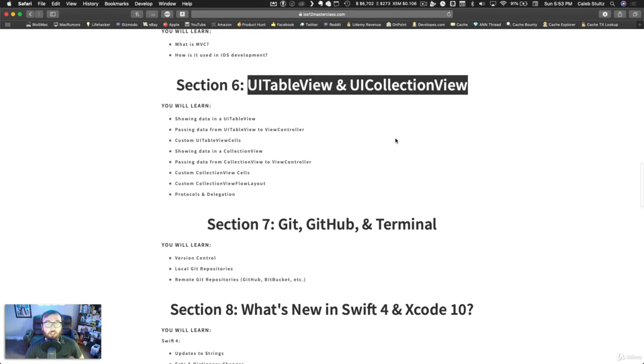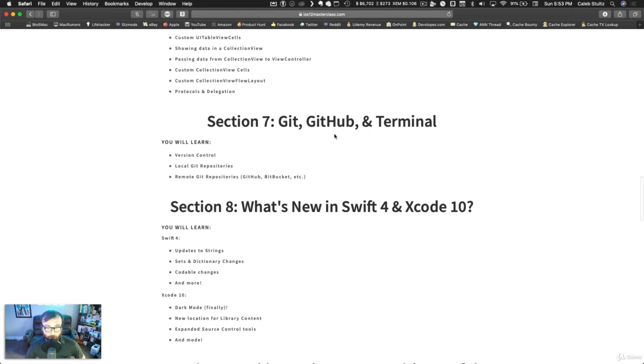Following that, you'll dive into using UI Table View and UI Collection View, which is great for showing data that you need to organize or put into a very succinct, easy to manage way. UI Table View is great for that, and UI Collection View is basically the same thing, but with a bit of added flexibility. After that, you'll learn about Git, GitHub, and Terminal, and the overlying principle here is version control. How can we manage versions of our code, especially when working with a team? This is going to be a really good way to learn how to do that.